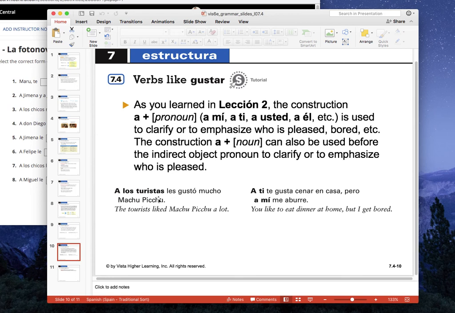So, a los turistas les gustó mucho Machu Picchu. You can't just say los turistas les gustó without that a. And you can't say tú te gusta. You have to say a ti. And you can't say yo me aburre. You have to say a mí me aburre. But those are optional, the a ti, a mí.